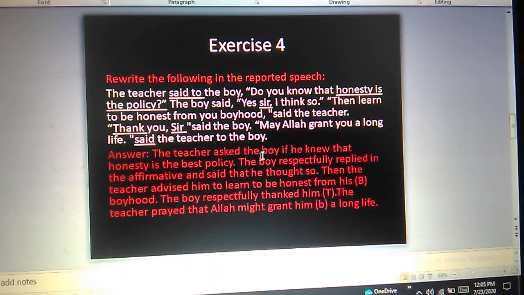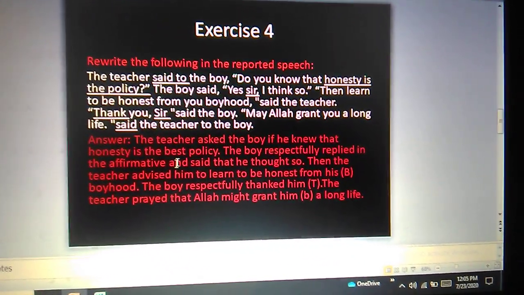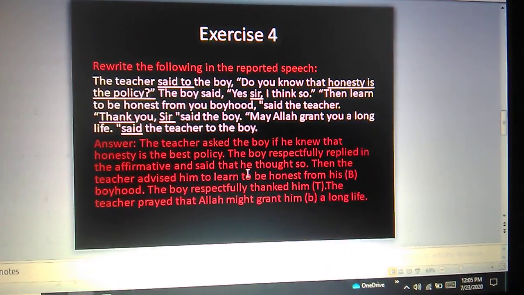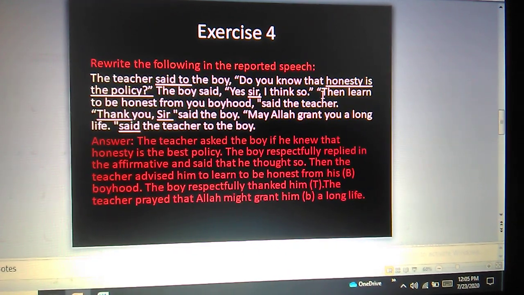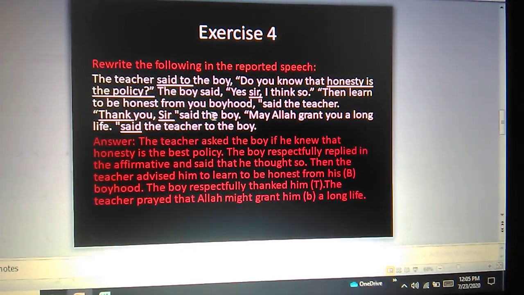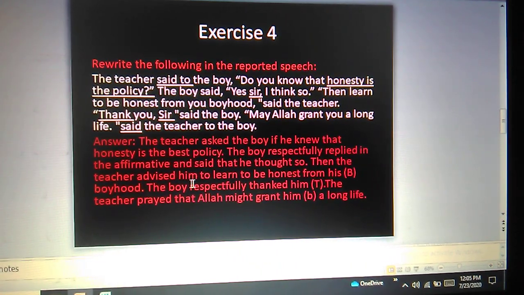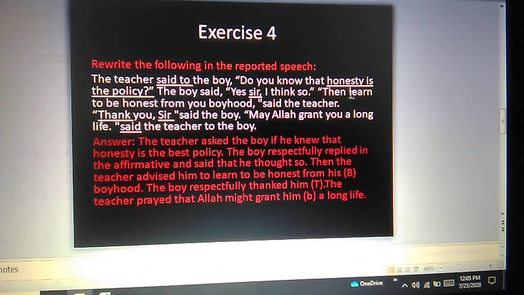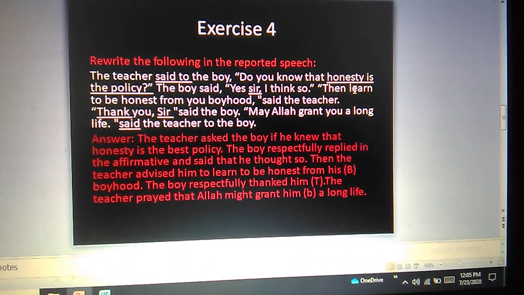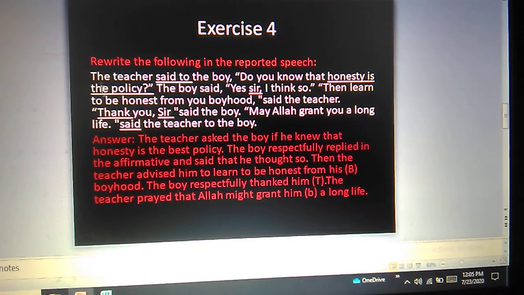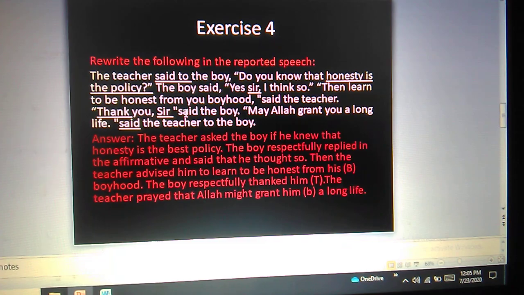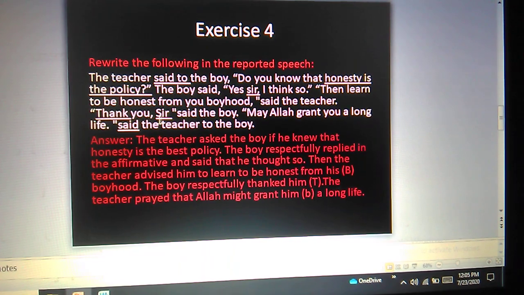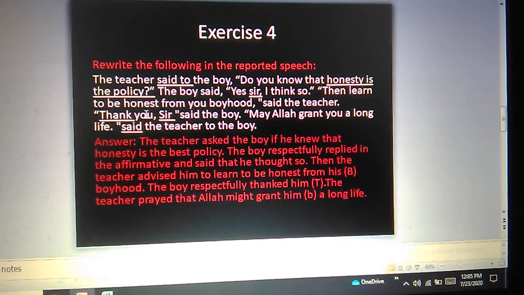The boy said, "Yes sir." The boy, as "sir" is there, respectfully replied in the affirmative, and after the "yes sir" there is a sentence, so we'll have to add here that he thought so. "Think" will be "thought". Then, "Learn to be honest from your boyhood," said the teacher. Then the teacher advised him to learn to be honest from his boyhood. It is an imperative sentence, that is why we use the connector "to". "Thank you sir." The boy respectfully thanked him. As "sir" is there, so we write "respectfully".